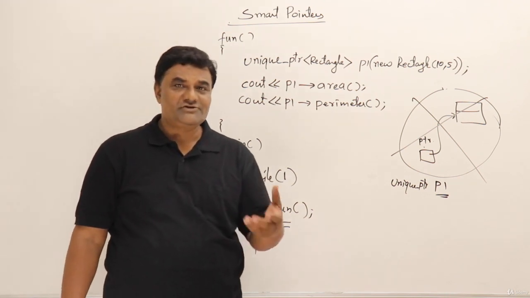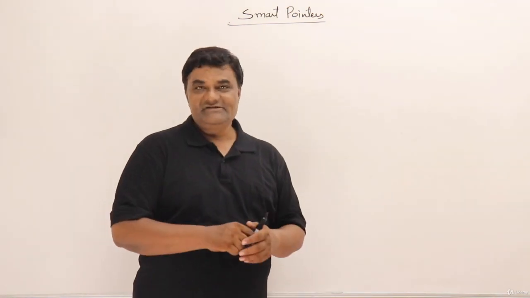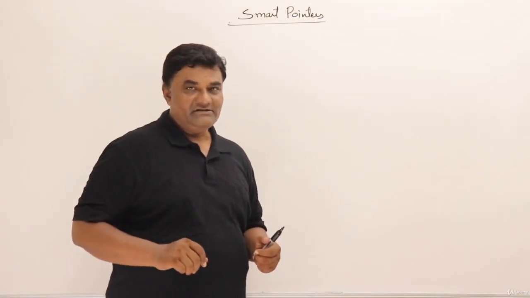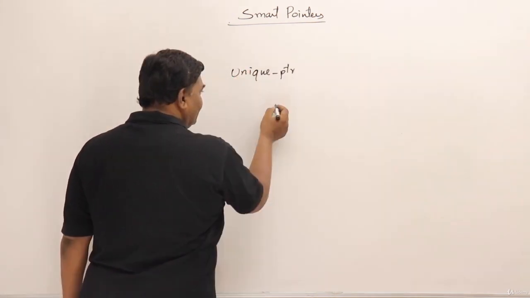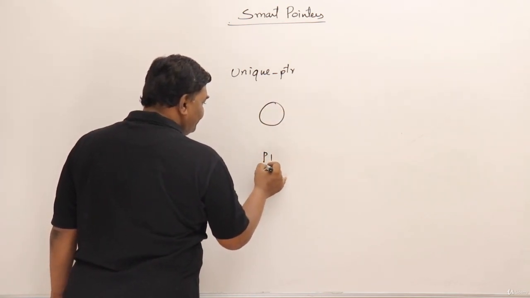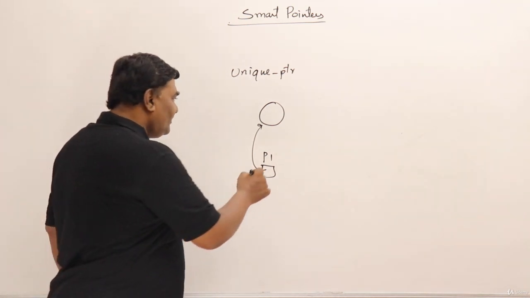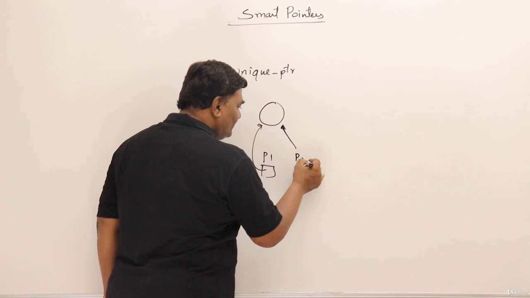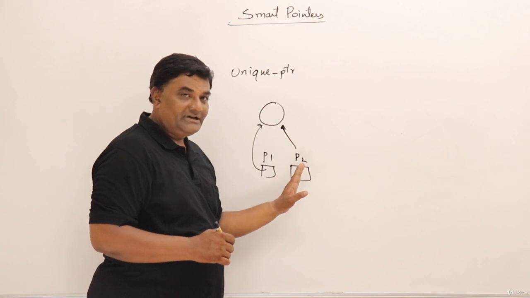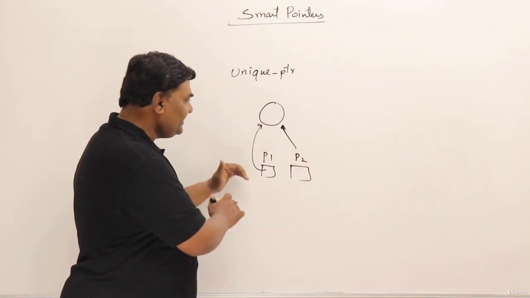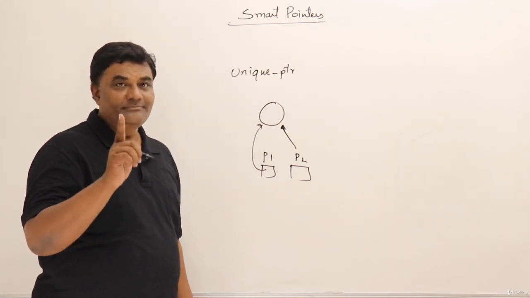Now I will write down the code and show you other types of pointers. Let me show you briefly the differences between them. Let us see the differences between different types of smart pointers. One is unique pointer. If you are using a unique pointer, then if one object is created and pointer p1 is pointing to this one, then only one pointer can point to this one. So we cannot share with another pointer. We cannot have another pointer assigned to it. But we can transfer the control to p2 by removing p1. So unique pointer means upon an object at a time only one pointer will be pointing.